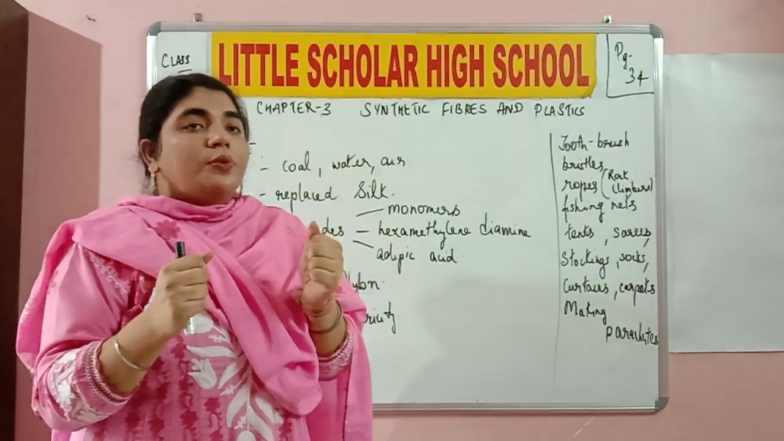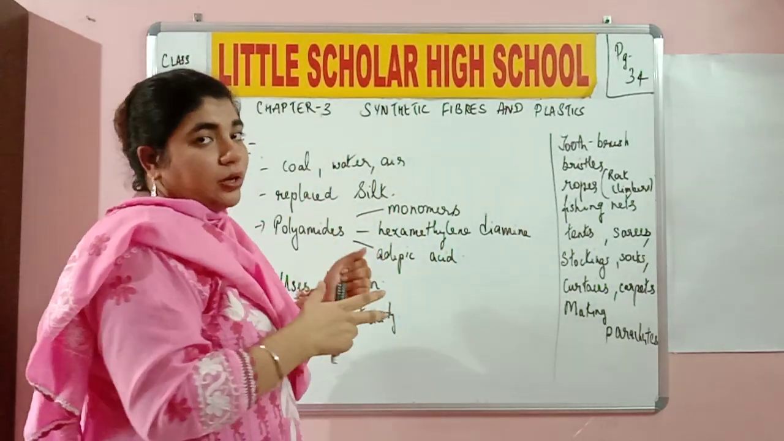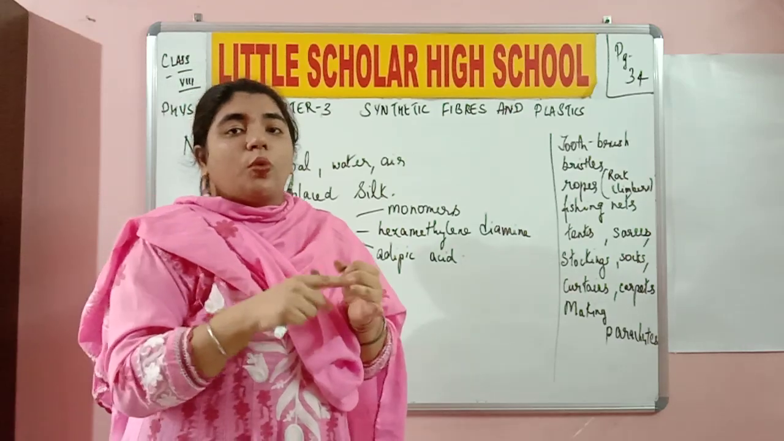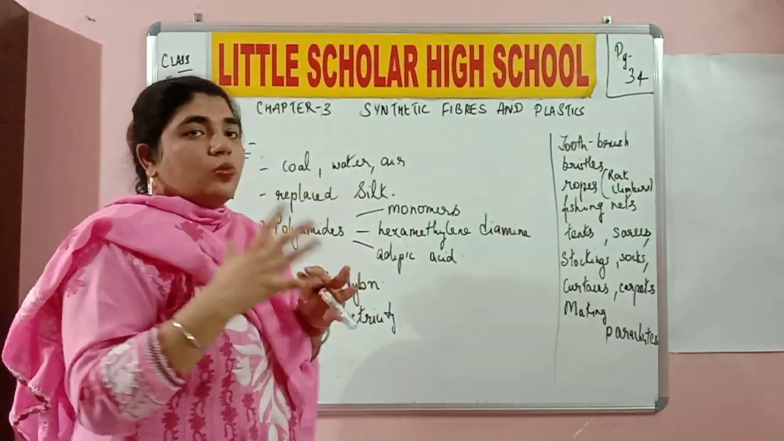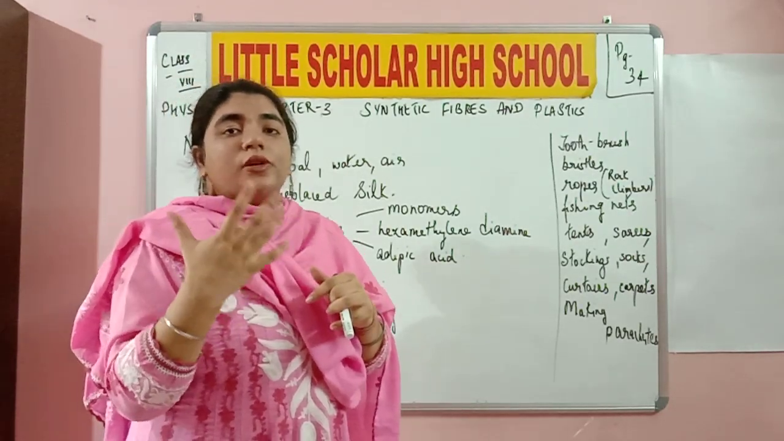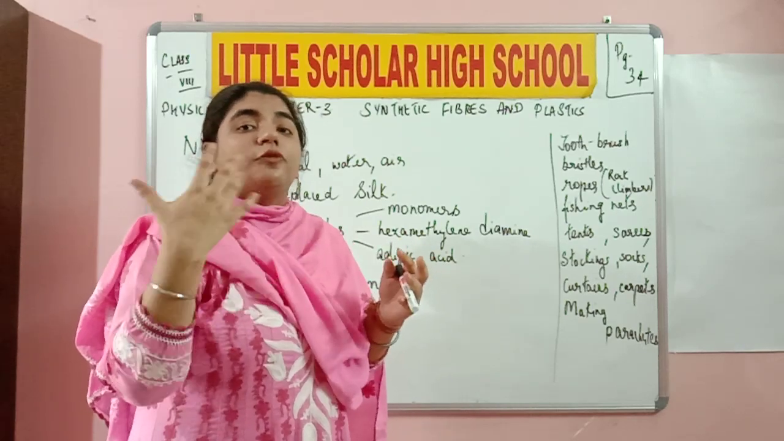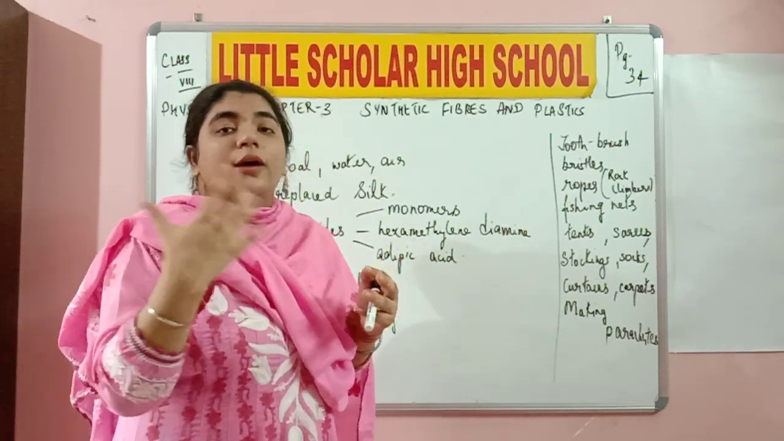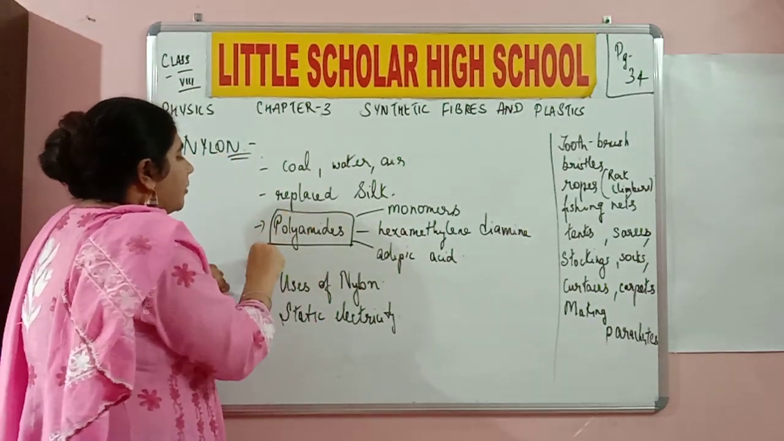So now we were studying synthetic fibers. The foremost thing that we will study is nylon. So nylon is made up of coal, water and air under certain pressure and conditions. Okay, it involves certain chemicals also. Those chemicals which are involved in making the nylon fiber are called polyamides. Okay, I've written it for you. They are called polyamides.